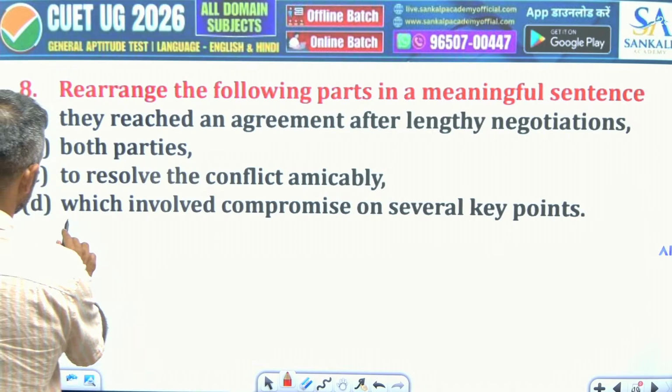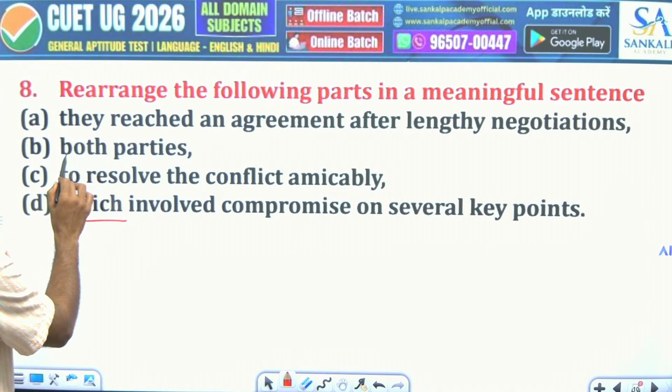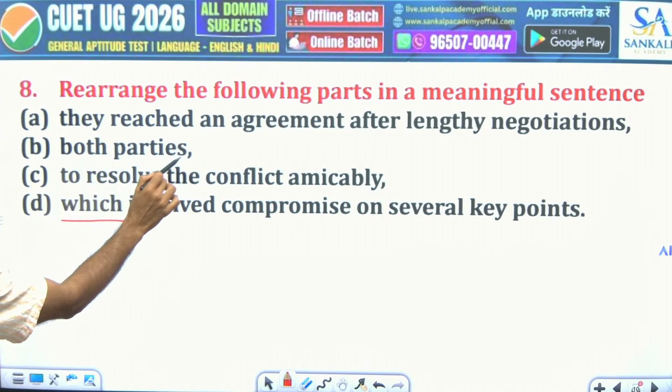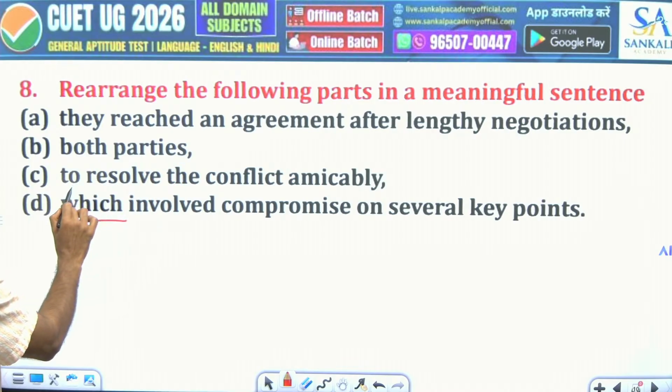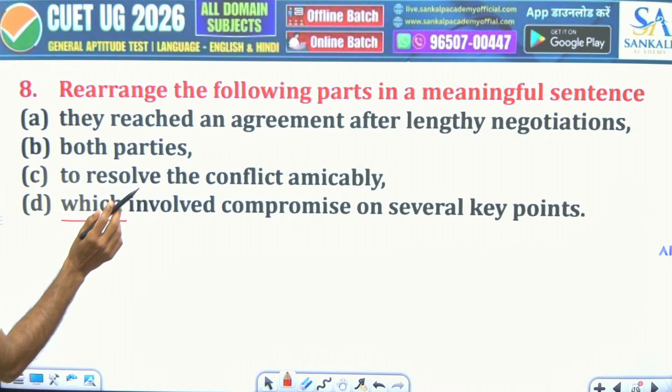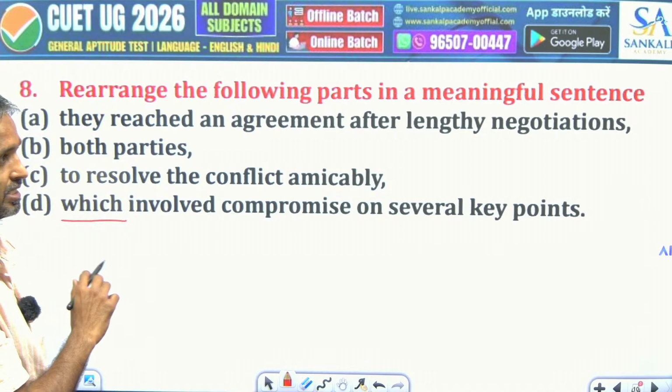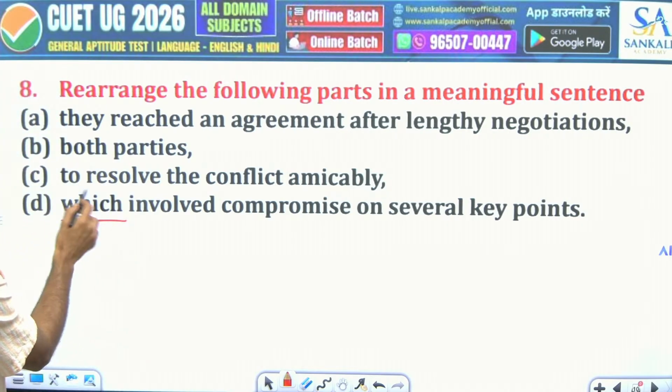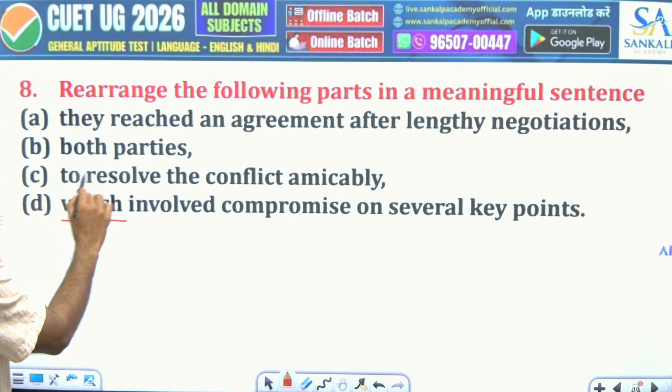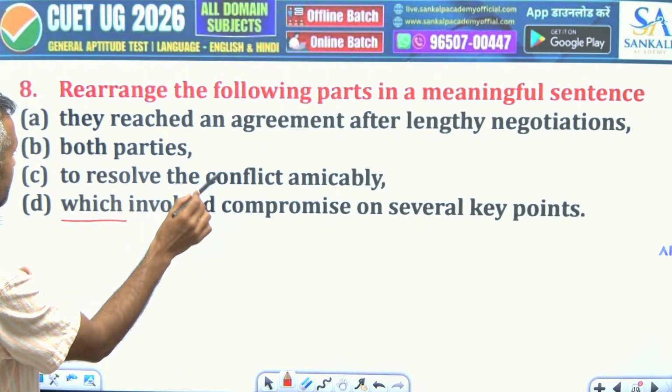So see, again, of course the connection between "both" and "they". So both parties to reach, okay, so that happens sometimes. It is not a basic sentence, a little advanced, with both parties, and after that "to" is coming. So both parties to resolve the conflict amicably,